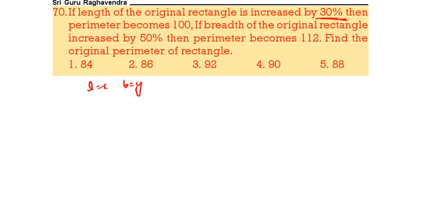Length is increasing by 30%. That means 2 into (1.3x plus y). Then the perimeter becomes 100. That means 1.3x plus y is equal to 50. This is equation 1. Increasing by 30% means 130 by 100, and 130 by 100 means 1.3x.